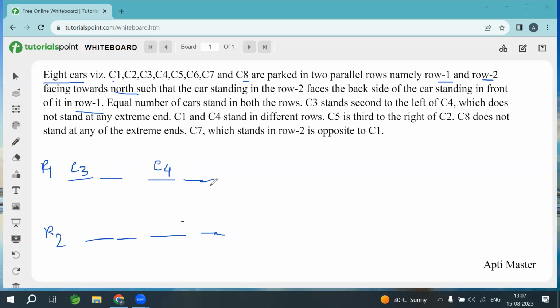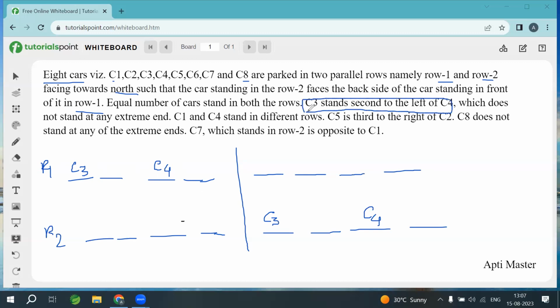It is not mentioned that it is in row 1, so I am assuming that there is another condition, another case, where C3 is second to the left of C4. So this part is done.